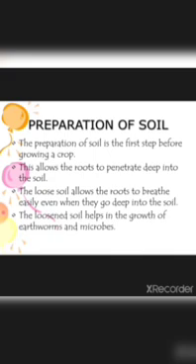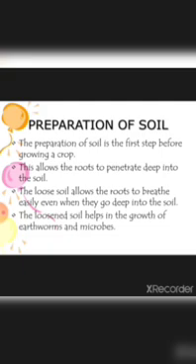Then preparation of the soil. The preparation of the soil is the first step before growing the crop. This allows the roots to penetrate deep into the soil. So before growing the crop, you have to follow this step, that is preparation of the soil. What happens when you prepare the soil? It will allow the roots to go deep inside the soil.